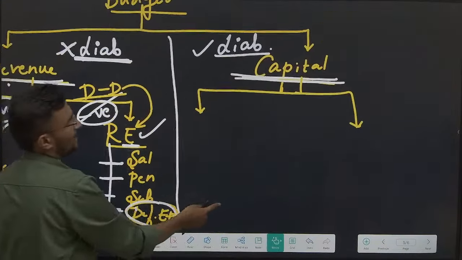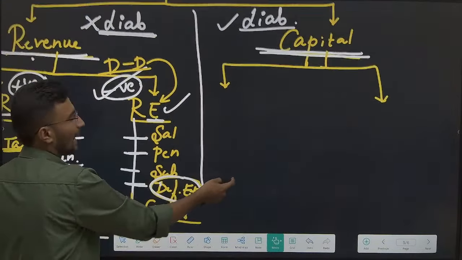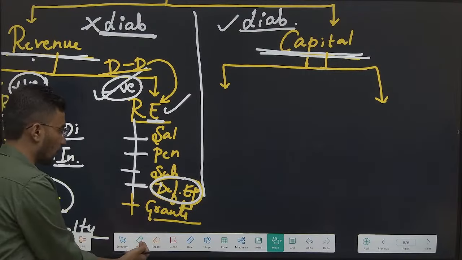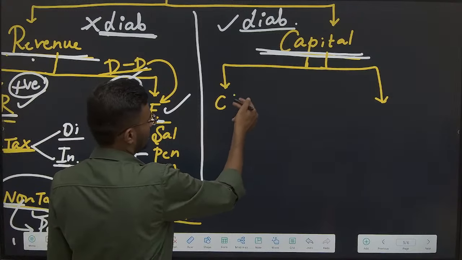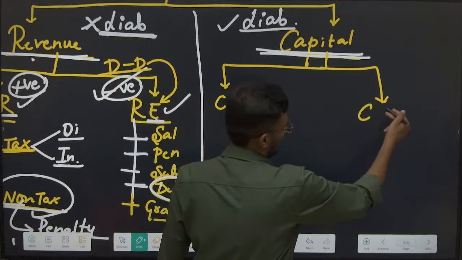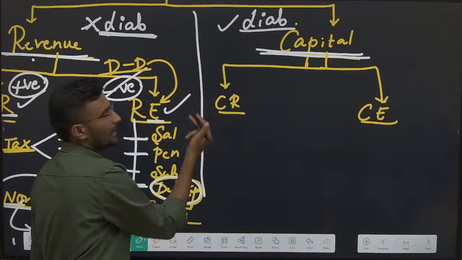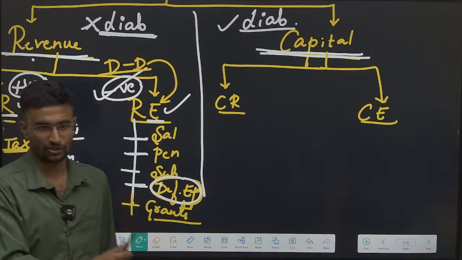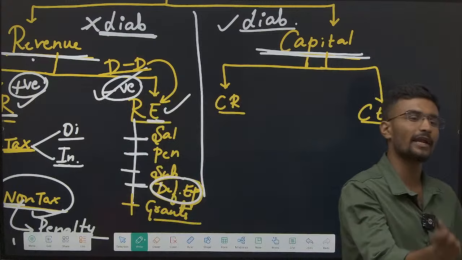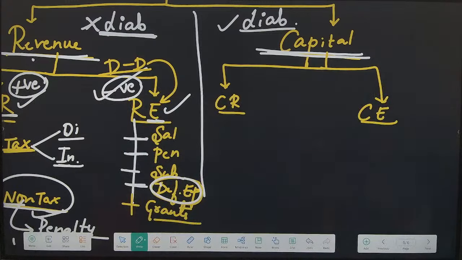Next one, it is capital. Now, capital again has been divided into two things. One, we call it as capital receipts, and capital expenditure. Now, what are capital receipts? They increase the liability, whereas capital expenditure is creation of assets. Now, which is positive and which is negative here? It is always and always positive.